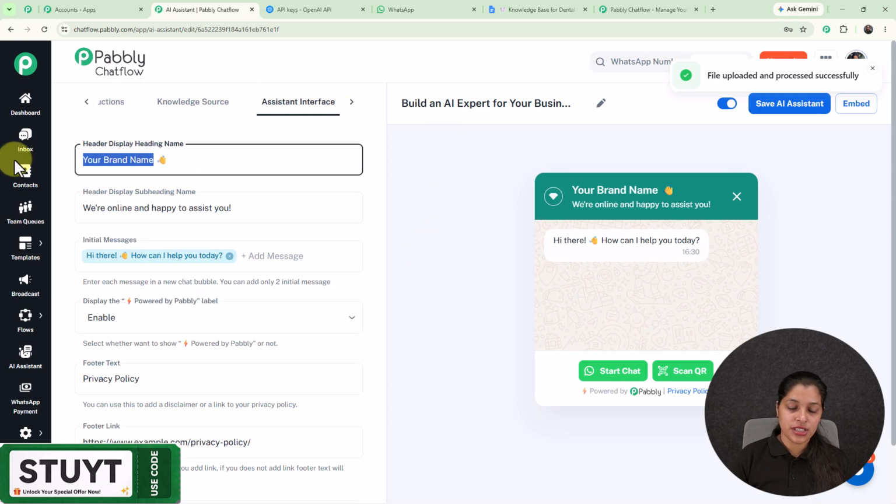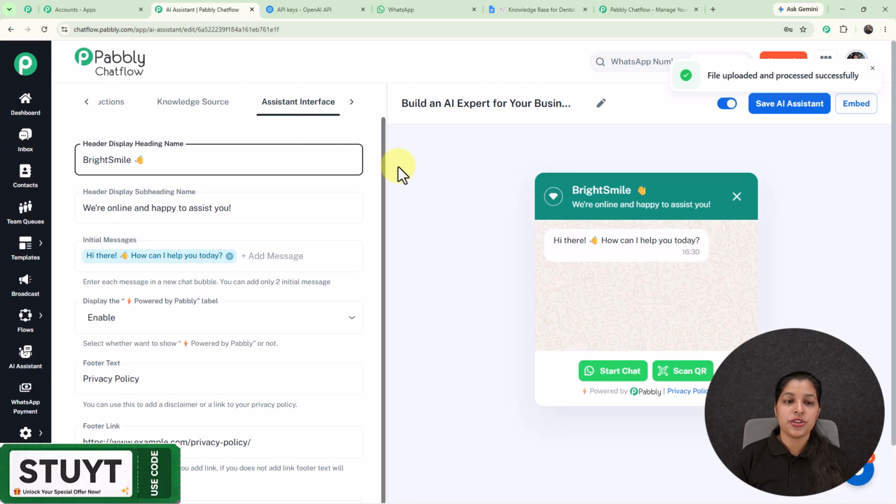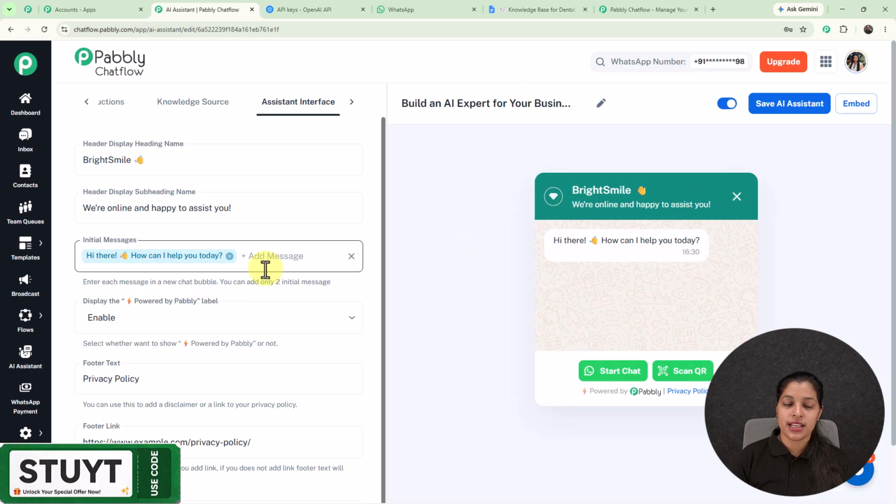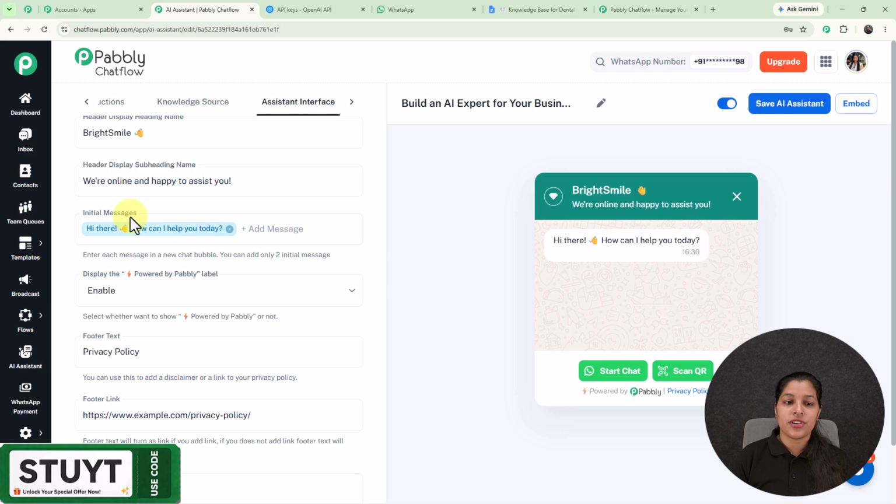Now let's move on towards our assistant interface and configure it. So here I'm going to enter my header display heading name as Bright Smile, and as I'm entering it, you might observe one change, and that too in the preview of your AI assistant, that we are getting the same header display heading name which I have just entered. And the next we are getting this option for entering the subheading name. So right here we are already getting a subheading name which can be seen on the preview too as a subheading. And the next we are getting this option for initial message. So here we are already getting an initial message which can be seen on the preview of your AI assistant.